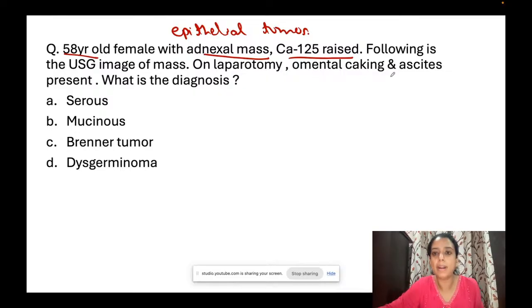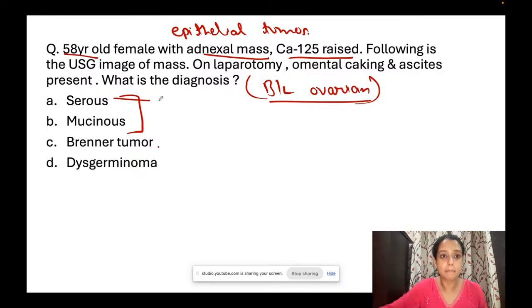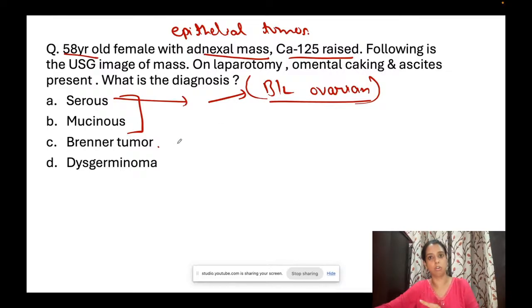On laparotomy, omental caking is present, ठीक है, and there was an ultrasound image given which showed bilateral ovarian masses. So that's what I got in recall. So when there are bilateral ovarian masses and ultrasound shows two ovaries, see, serous or mucinous are epithelial tumors, ठीक है. Brenner भी है, but these are the most common ones, right? CA125 is raised in both of them. But remember, serous is bilateral. Most commonly, serous is bilateral, mucinous is not.